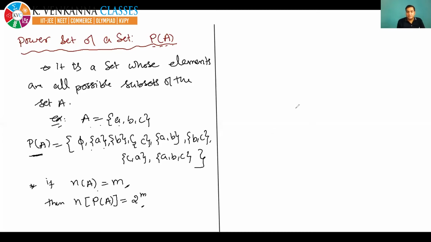That's why the number of elements in the power set will be 2 to the power M. Okay, so all of you, I think, have understood. Yes, if you have any doubt, then you can ask. Any doubts? Please tell me. Okay, nice, very nice.